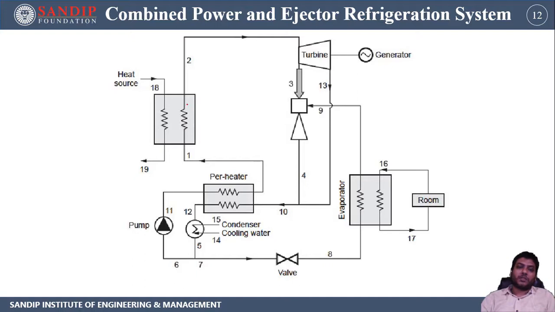Now coming to the first part, this is part number one. Over here the heat is flowing from this direction to this direction. So from point number one, the heat is added. Now heated, superheated, this point is always a superheated point. Point number one is the superheated state.